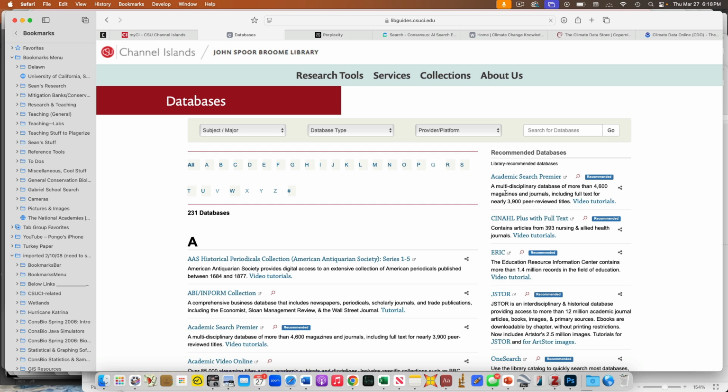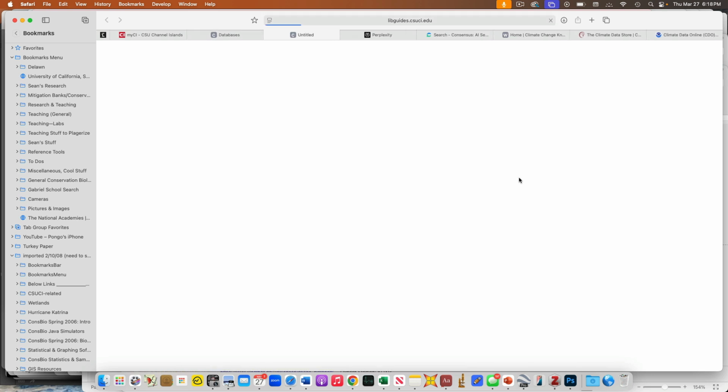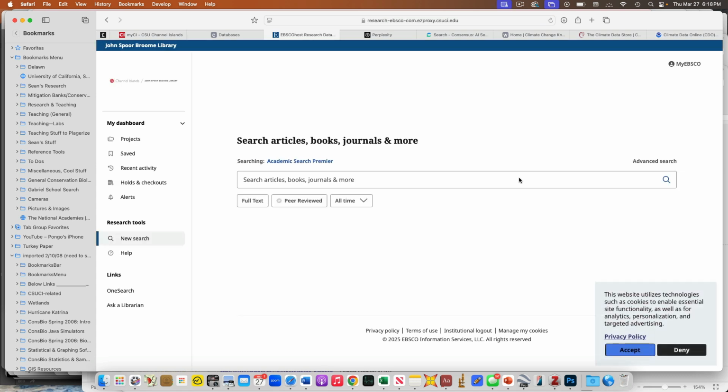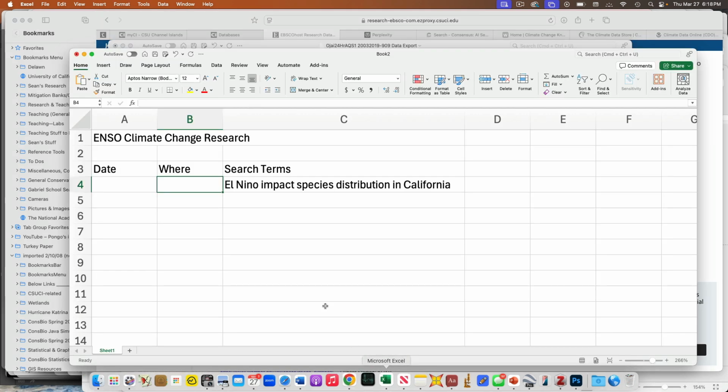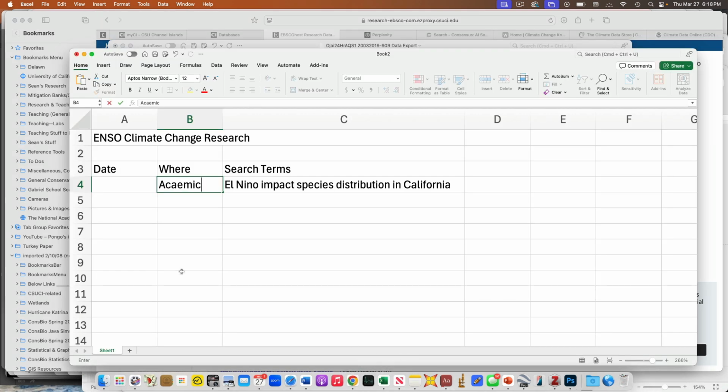Let's say I want to do Academic Search Premier. Again, I've logged in. As the general public, you can't do this because we have to pay for these resources. That's why you have to first log on, so that it assures that it's only our community that's getting into it. Okay, so I got this. I'm going to jump back over here. I started on Academic Search Premier from the CSUCI library.